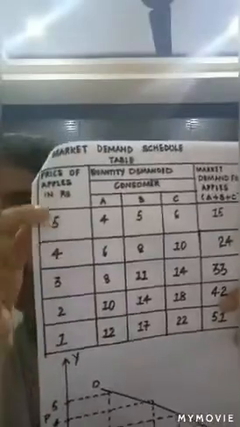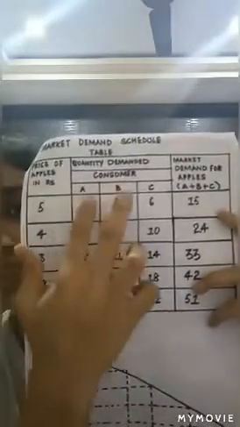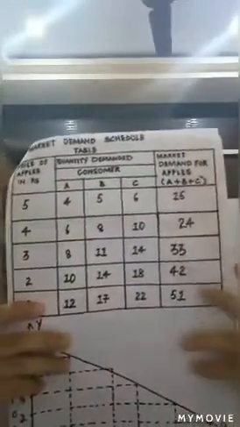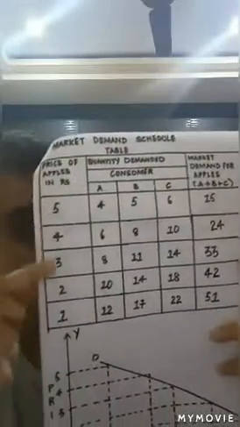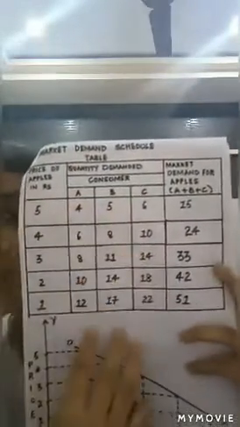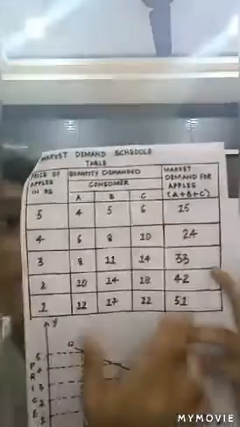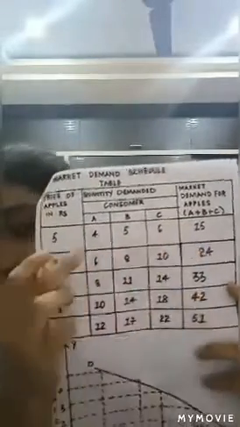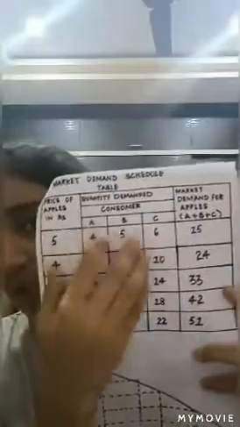This means that this is the total demand for a particular commodity, and this can be better understood with the help of this table. Here, we have taken the prices of apples and the quantity demanded by 3 different consumers, and this is the total demand. If you observe, when the prices of apples are falling, the quantity demanded by the 3 different consumers is increasing, and this shows the total demand for apples. When you calculate the units purchased by the 3 consumers, the sum total is the total demand. So 4 plus 5 plus 6 is 15, and if you keep on calculating, this gives us the total demand. With the decrease in the price of apples, we can find that there is an increase in the quantity demanded.